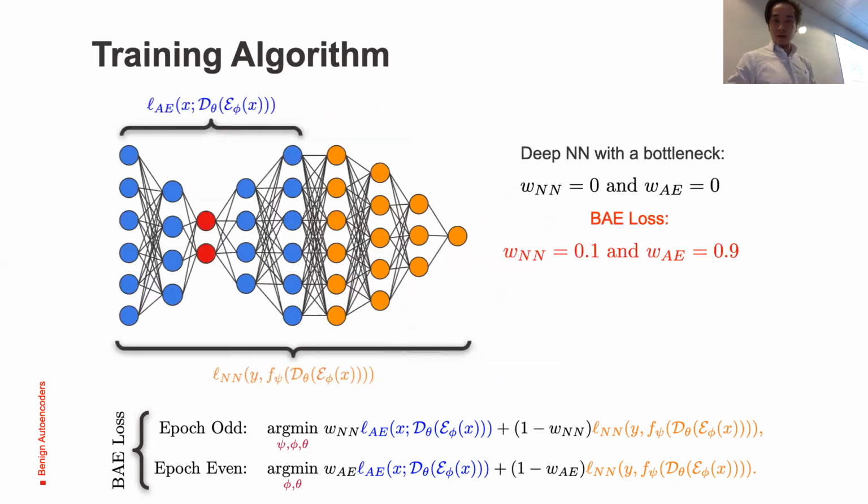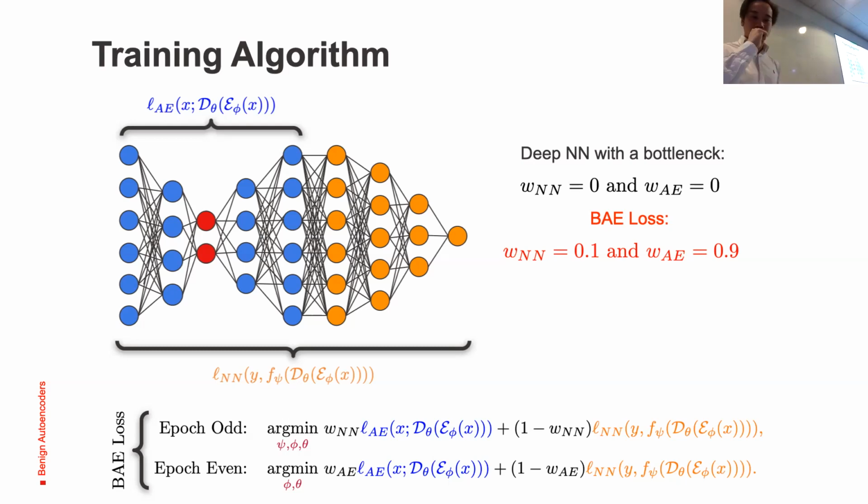Some of the critiques are that this is just a gigantic neural network with a bottleneck, but in our experiments we have always seen that setting W_NN equal to 1 and W_AE to 0, which gives a very similar neural network, always loses against our setting, W_NN equal to 0.1 and the compression weight to 0.9. This means that we are giving more weight to the reconstruction loss than to the classification task.